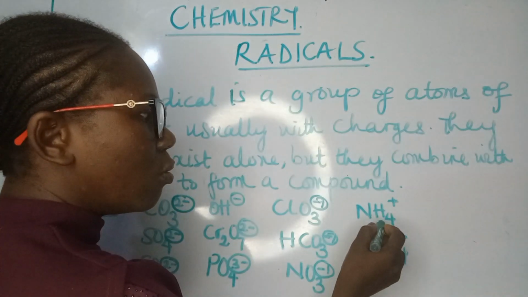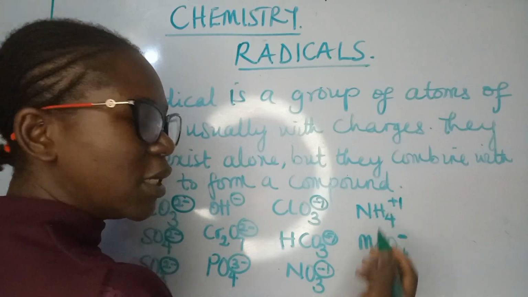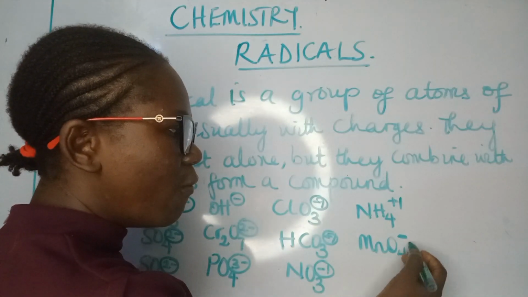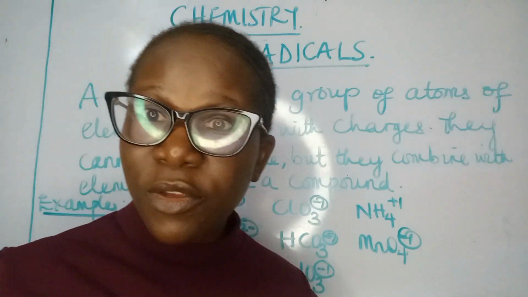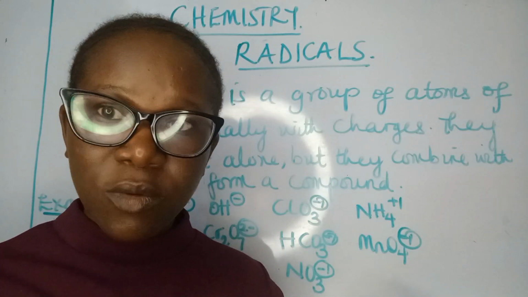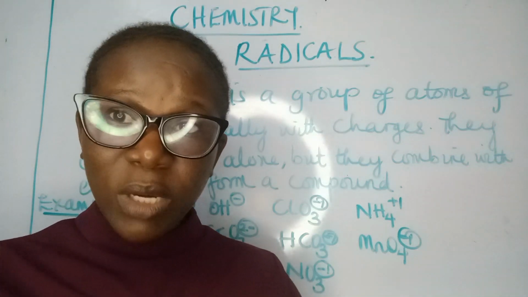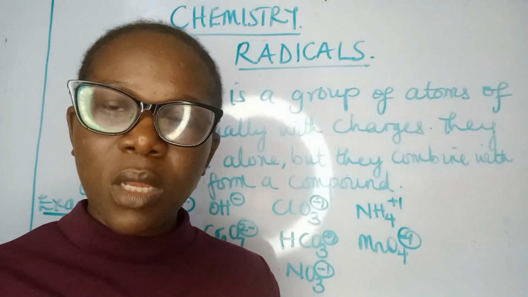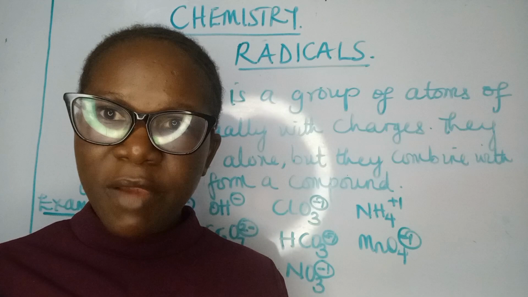So NH4 carries +1, which is a positive radical. Then MnO4 carries -1. Now, why am I not giving you the actual names of these radicals? Because I don't want to scare you yet. But if you would like to learn how to name radicals and how to name compounds, you really need to check my videos on that.